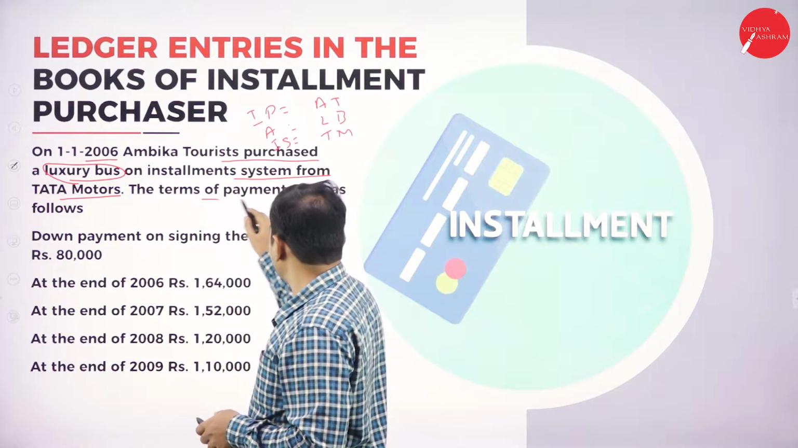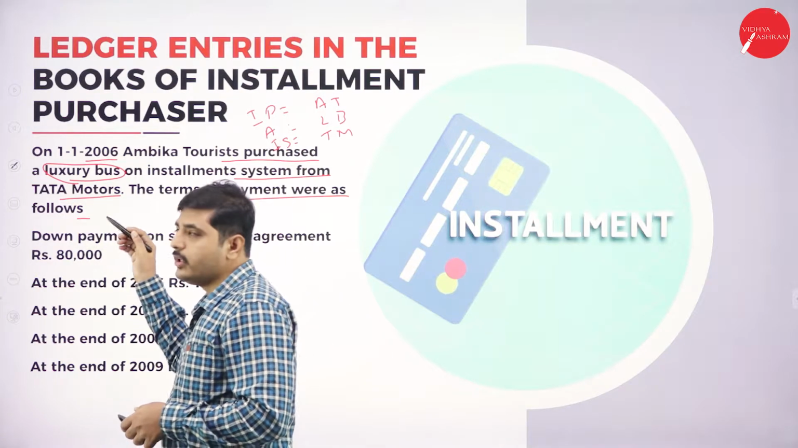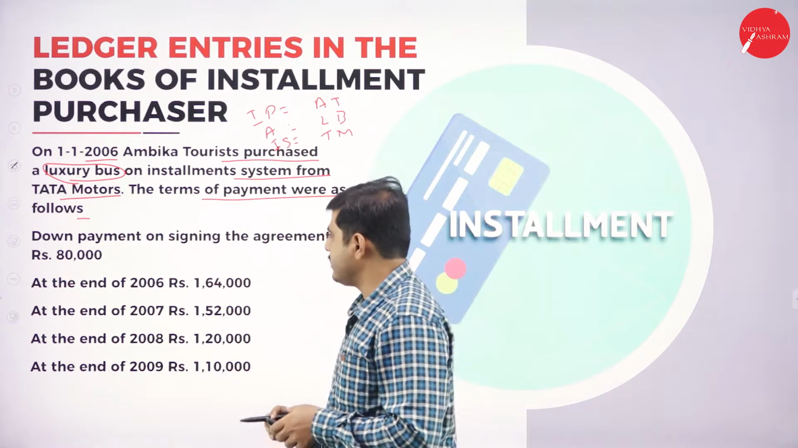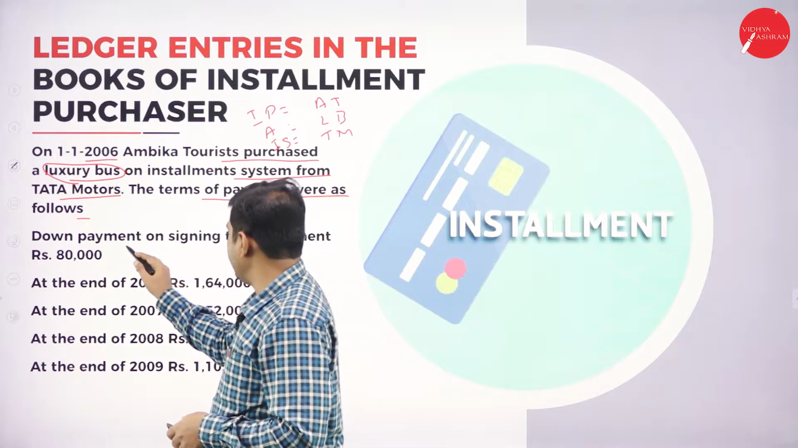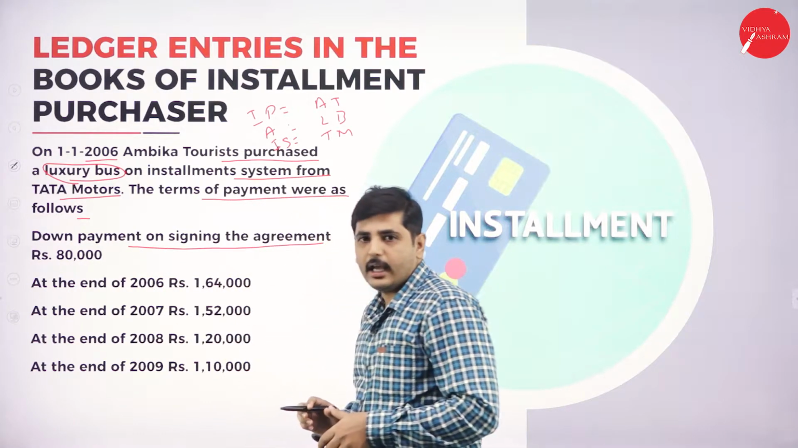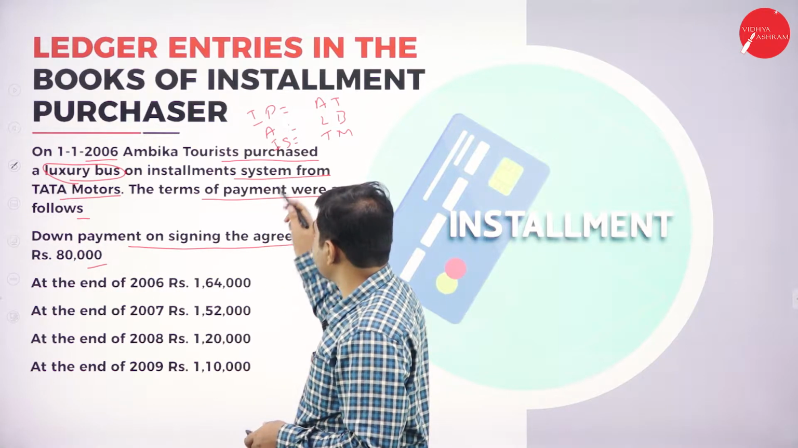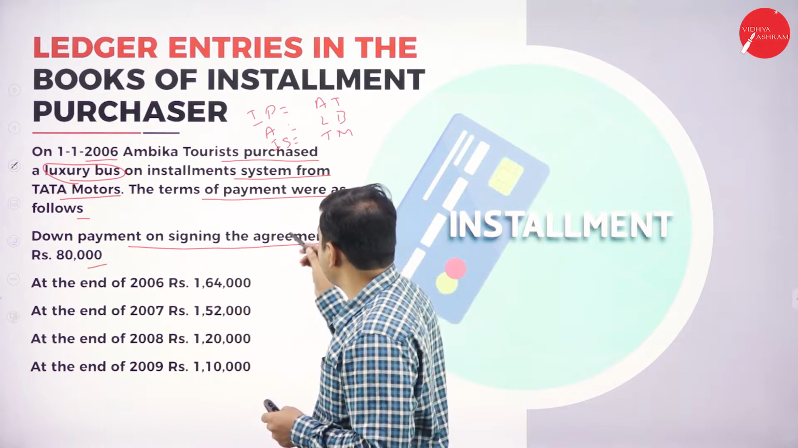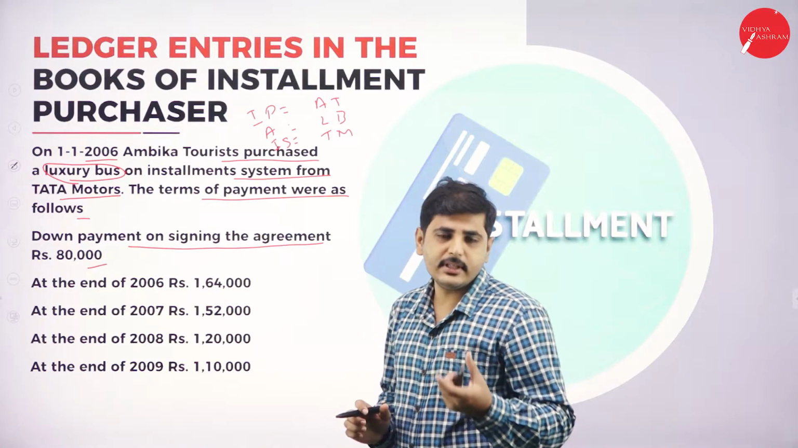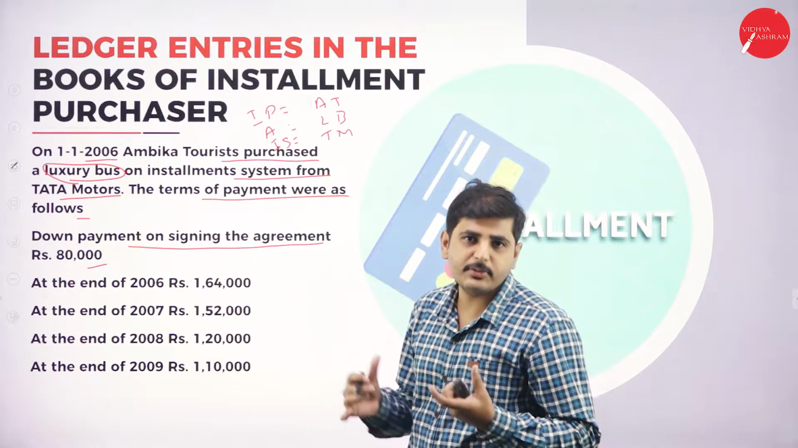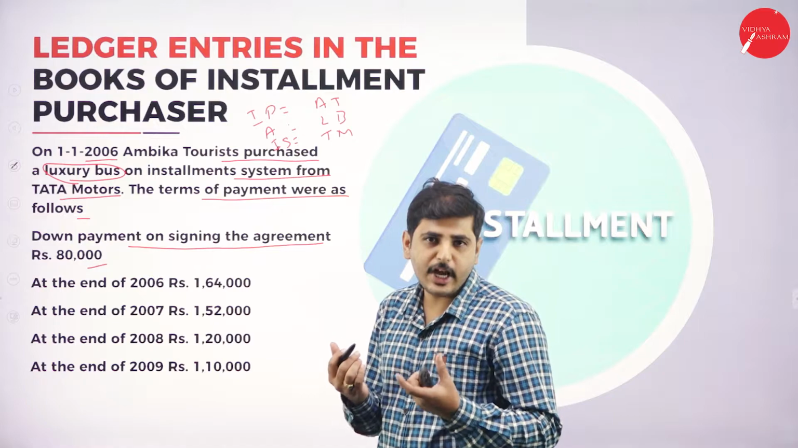The terms of the payments were as follows. So, these are the conditions of payments. The down payment on signing the agreement is 80,000. How many buses have they purchased? They have purchased one bus. So, what is the actual cost of the bus? They have not given the cash price of the bus in this problem. So, we have to identify the cash price.